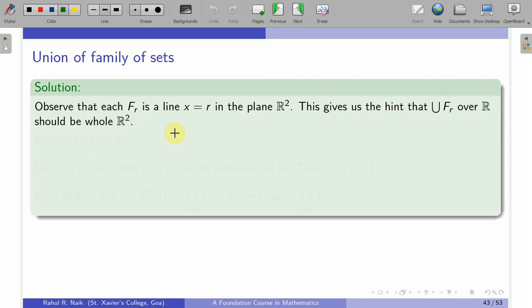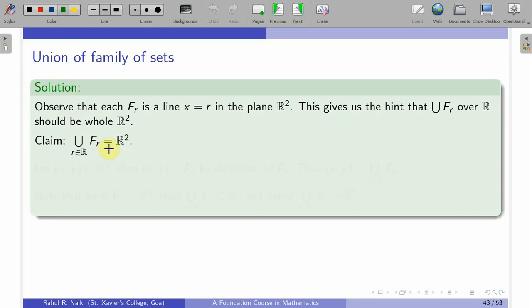Observe that each fr is a line x equal to r in the plane R2. This gives us the hint that the union of fr over r should be the whole R2, and that's what we prove in the next step. The first part is very easy to prove. Each fr is a subset of R2, so therefore the union of fr is a subset of R2. That is trivially true. Now we just need to show that R2 is a subset of the union of fr.